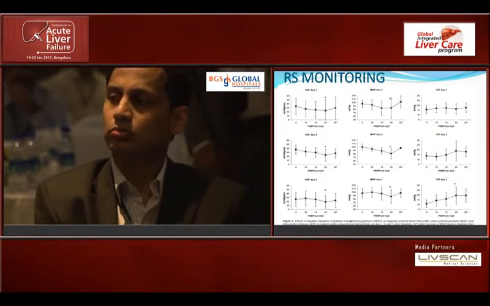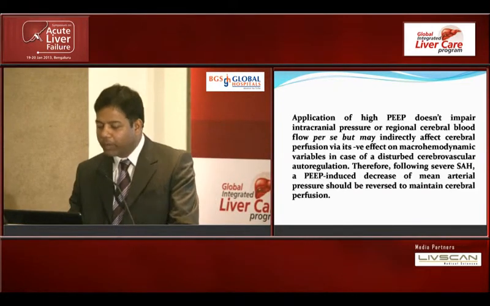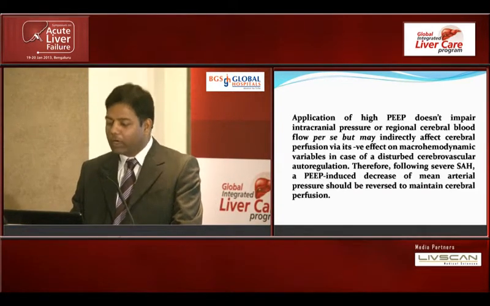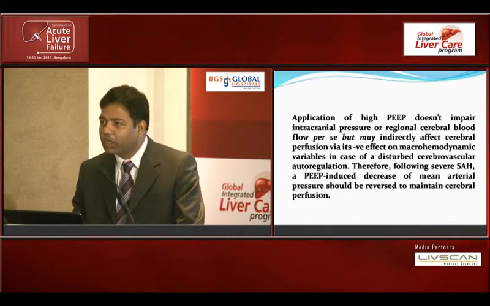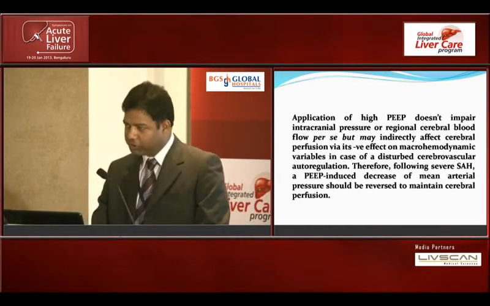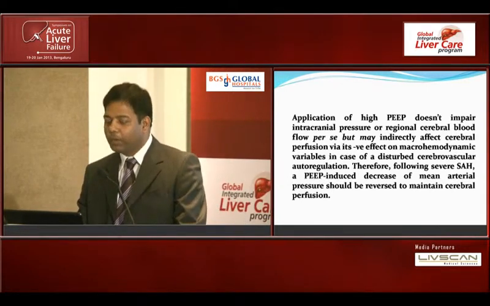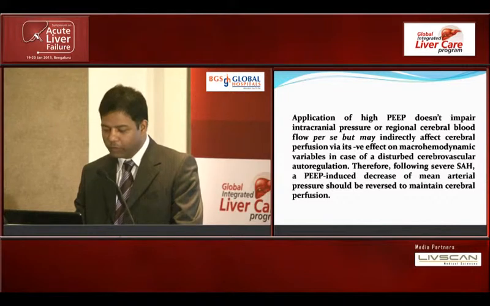So what they concluded is that PEEP per se directly does not have an impact on regional cerebral blood flow, but we should be sure that we are able to maintain the mean arterial pressure. So we should use the minimum possible PEEP, and we should maintain the MAP, and probably the CNS issues will not be there related to PEEP.